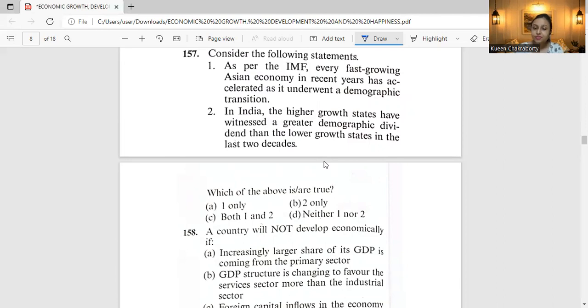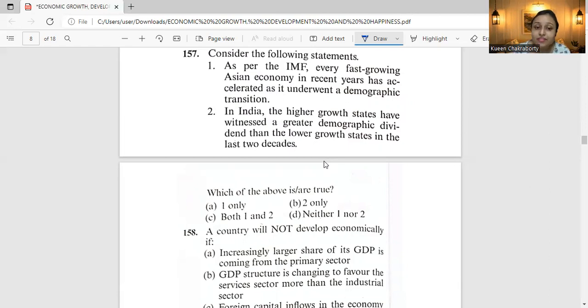The second statement: in India, the higher growth states have witnessed a greater demographic dividend than the lower growth states in the last 2 decades. Which are correct? One only, two only, both statements 1 and 2, or neither. Now coming to its discussion.